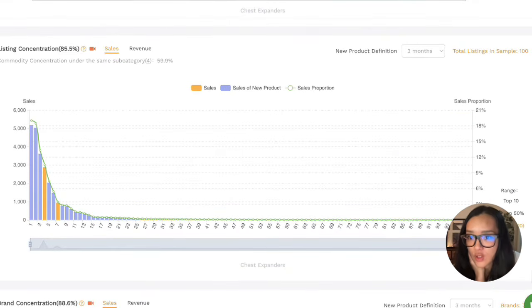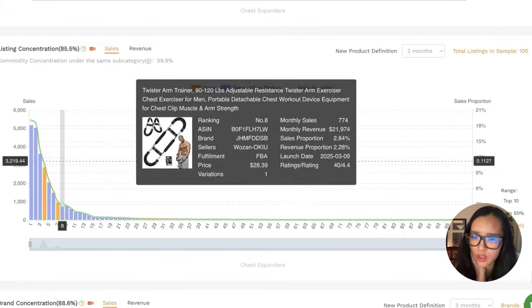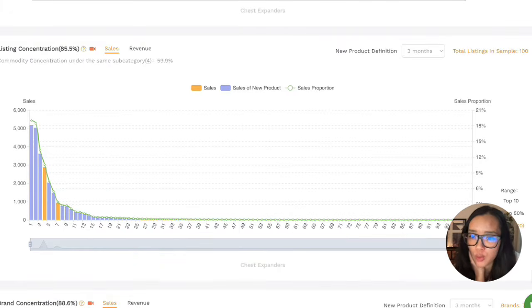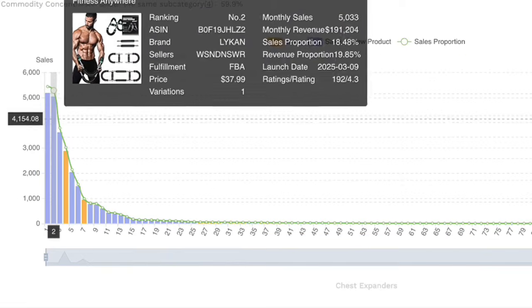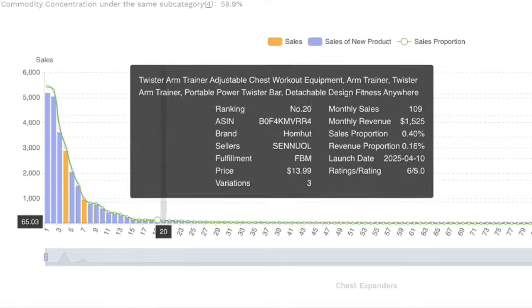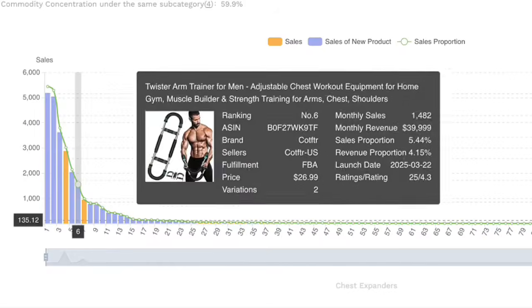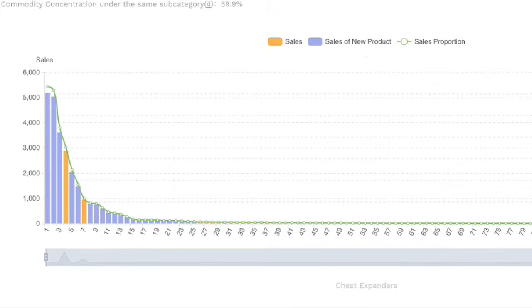Now, listing concentration. This one is very helpful to see how many sales come from the new product sales, because obviously if there's a listing that has existed on Amazon for many years and is one of the best sellers, that's not always super helpful. You really want to focus on all the new products, which are right here in purple. And you can see that quite a lot is happening right now, and the sales are coming from the new product listings.